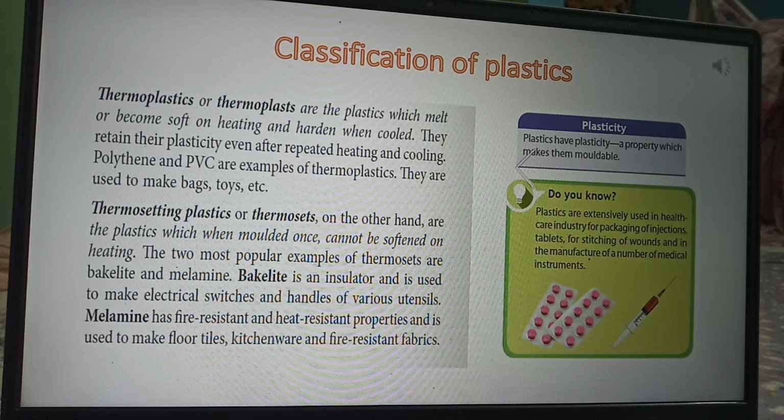Then next is melamine. What is melamine? Melamine has fire resistant and heat resistant properties. I hope you all know the meaning of resistant. Fire resistant means it resists fire, does not allow it to get burnt. Fire resistant, heat resistant property is found in melamine, and it is used to make floor tiles, kitchenware, fire resisting fabrics. Floor tiles, kitchenware and fire resistant fabrics are made from melamine.